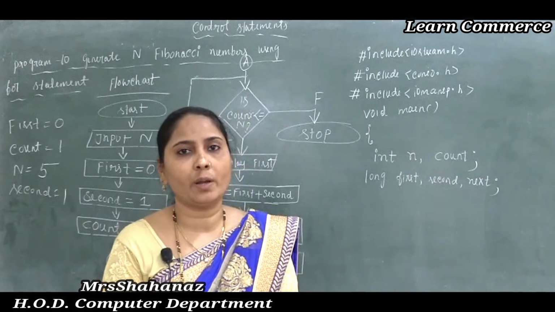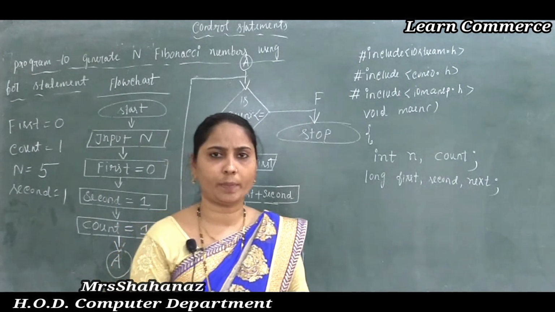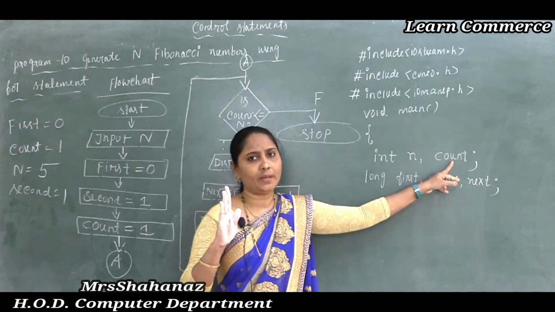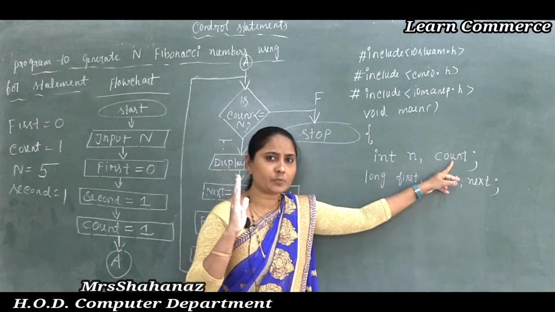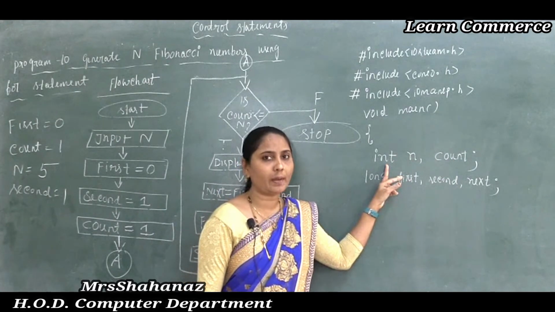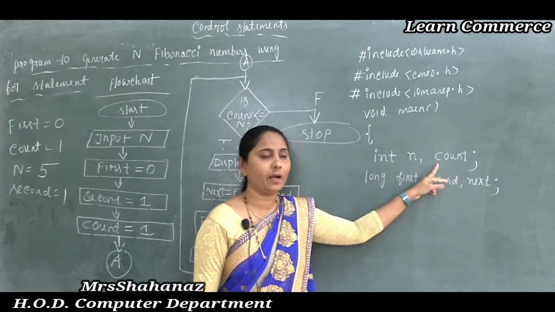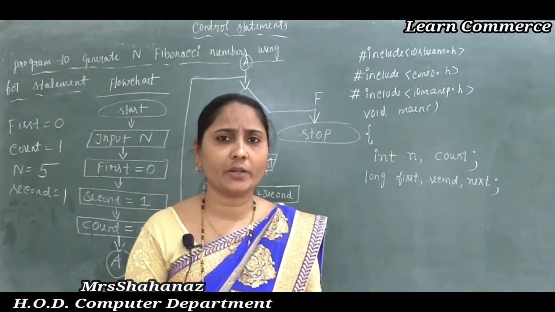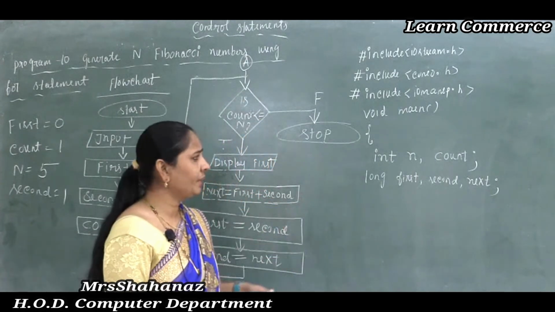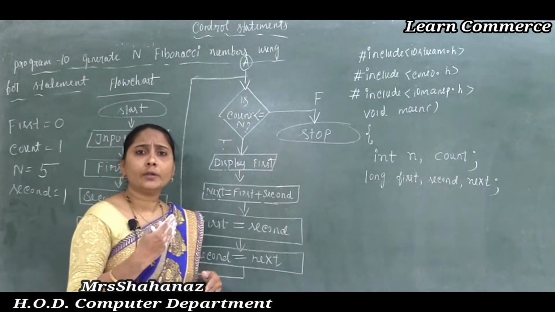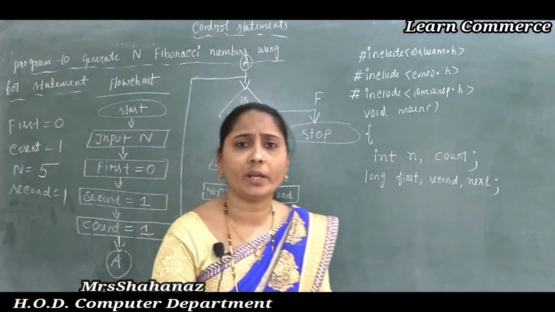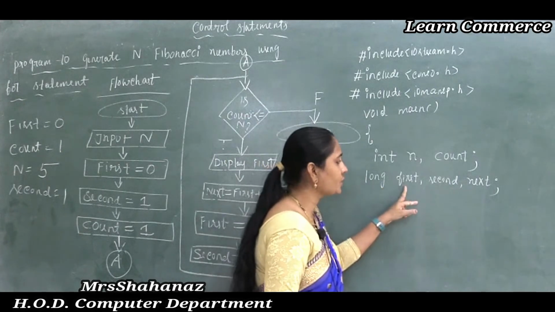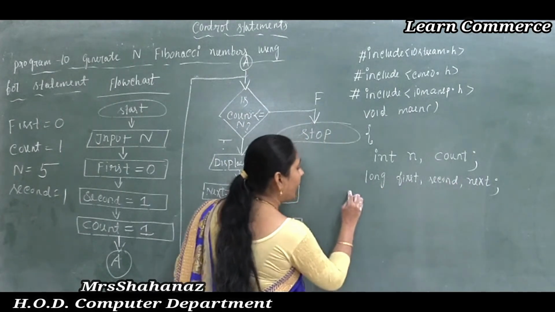n is a very small number, 5, so the integer data type is suitable for the variable n, and also count, that means till 5 times we are going to make the counting here, so it is also a small number, so the int data type is suitable for this variable. And long, because we are going to count the numbers here. In case you are using int, no problem, but such a program needs to execute for any type of numbers. So I am using first comma second comma next semicolon.